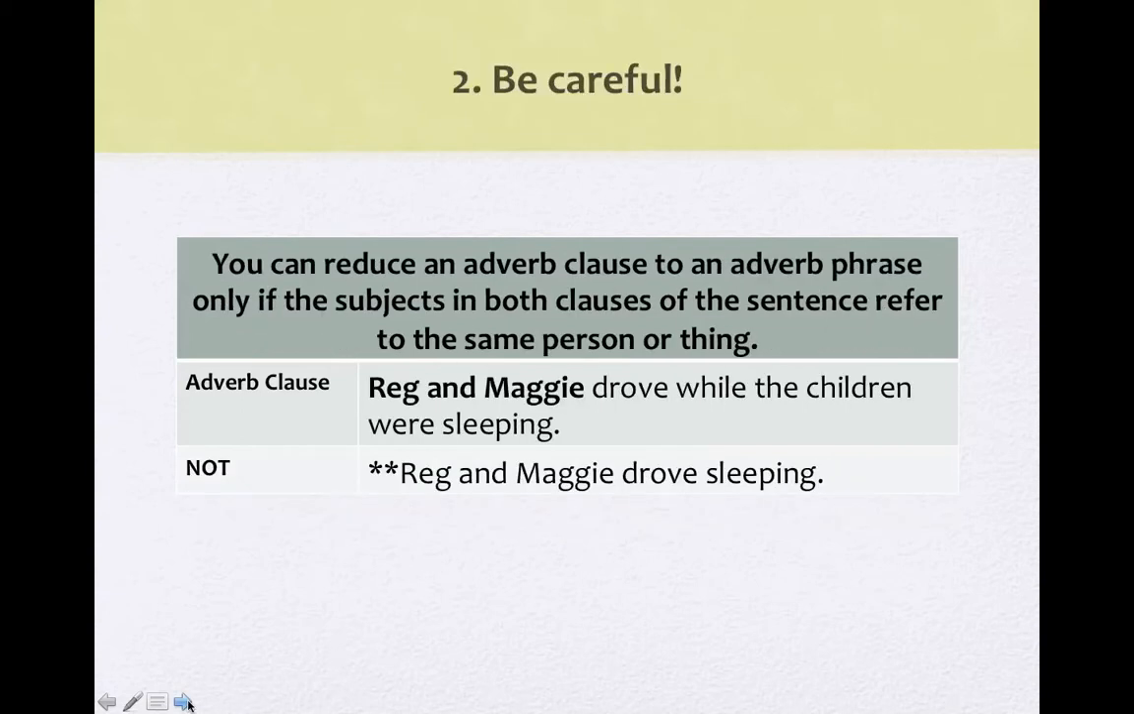Okay, be careful. You can reduce an adverb clause to an adverb phrase only if the subjects in both clauses of the sentence refer to the same person or thing. So here I have an adverb clause. Reg and Maggie drove while the children were sleeping. Reg and Maggie and the children are different, so I cannot reduce that clause. This one doesn't make any sense.